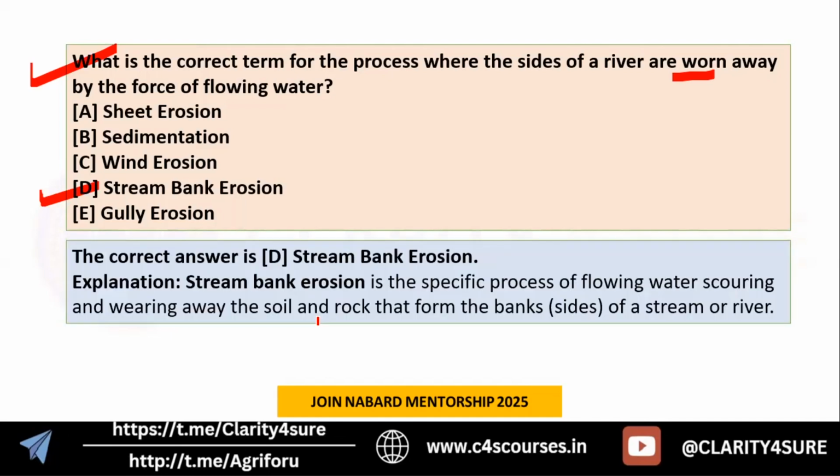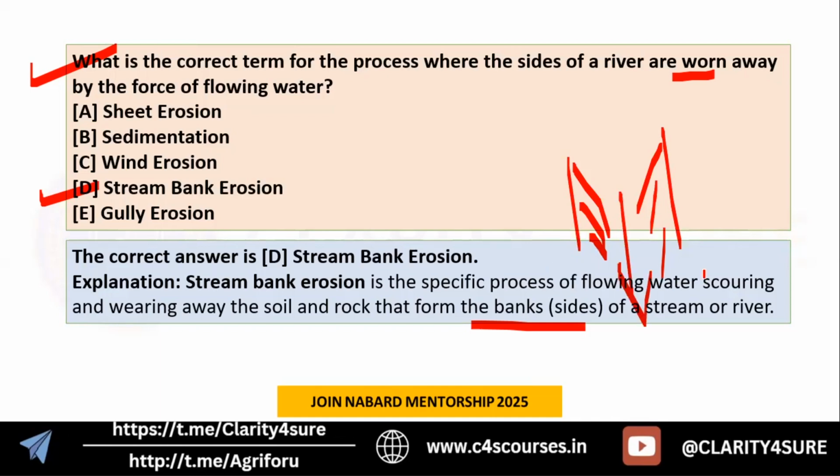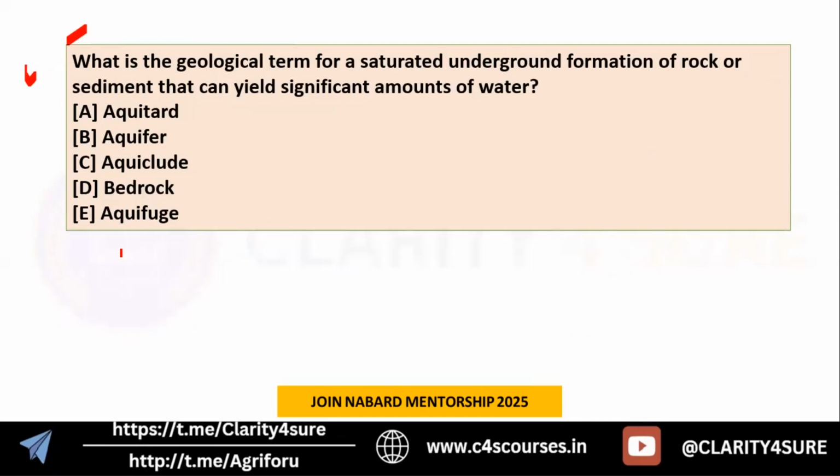Stream bank erosion is a specific process of flowing water scouring or wearing away the soil and the rocks that form the banks or the sides of the river. So if this is the side of the river or the bank of the river, all the soil particles, or you can say rocks, which are present on either side of the bank are going to be flown away by that force of water, increasing the overall width. Okay, so that is what stream bank erosion is. So yes, next question is in front of you.